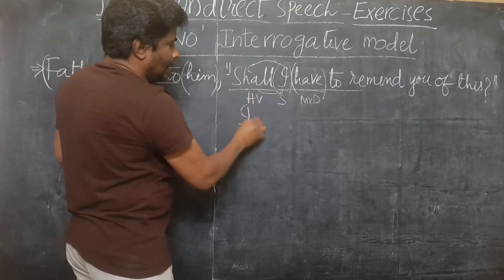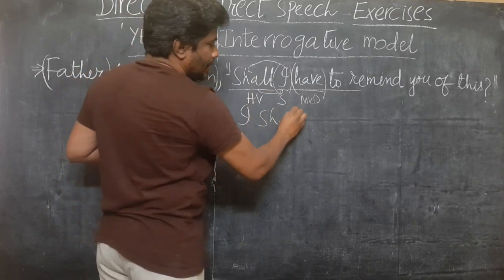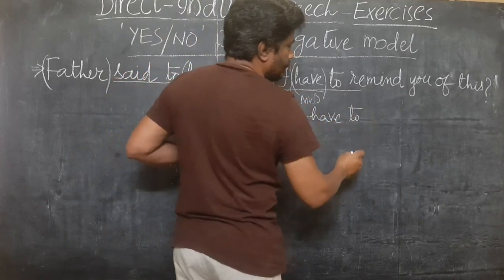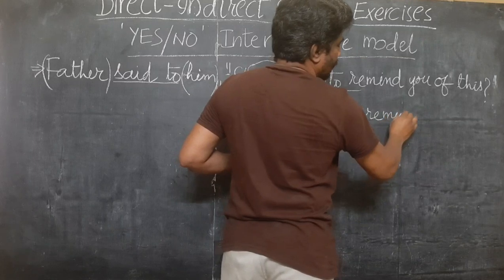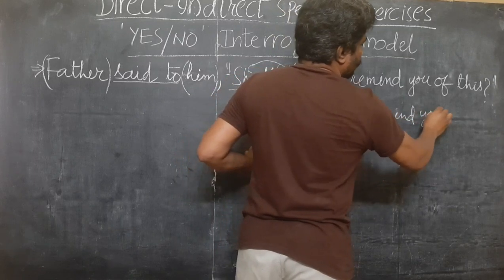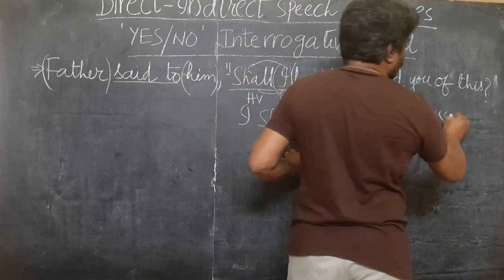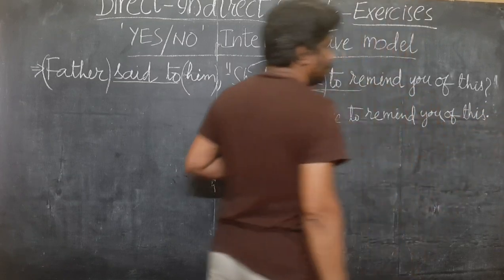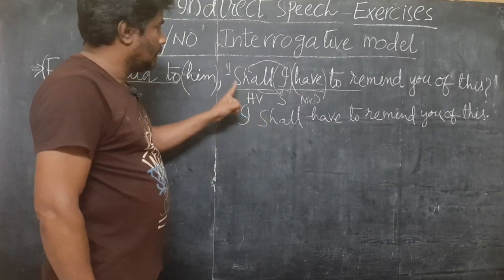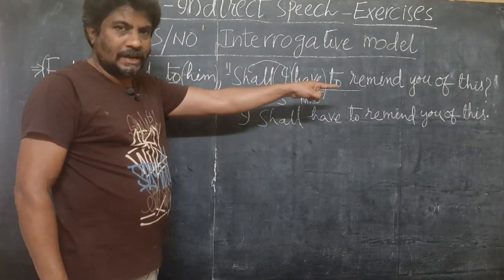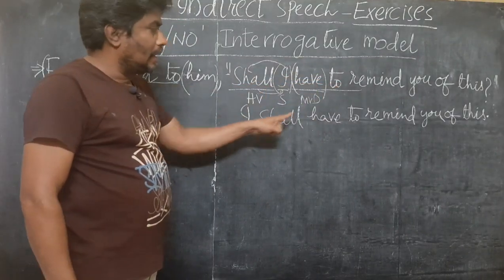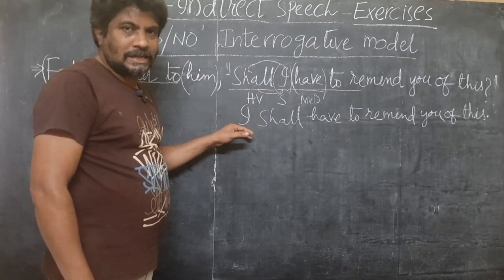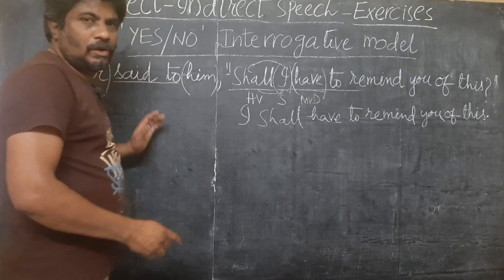So, I shall have to remind you of this. Full stop. See, "Shall I have to remind you of this" is a yes no interrogative. "I shall have to remind you of this" is an assertive sentence. Now we'll write the answer.